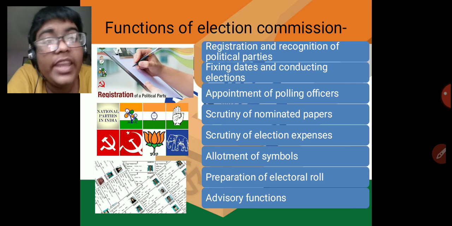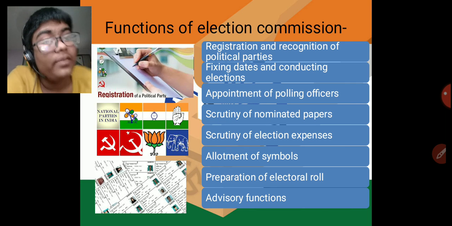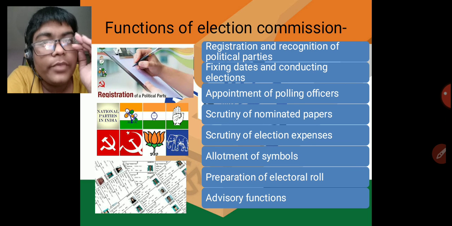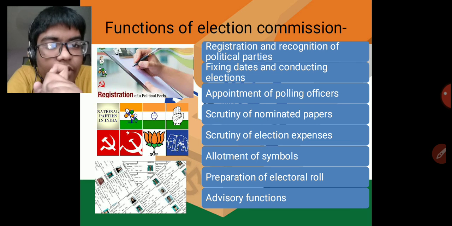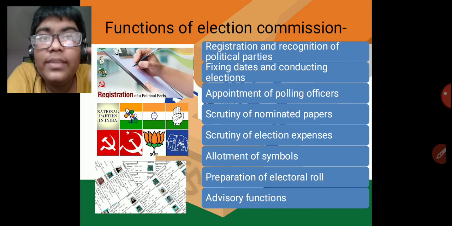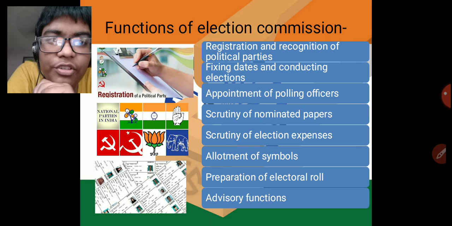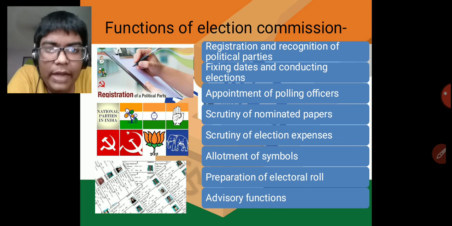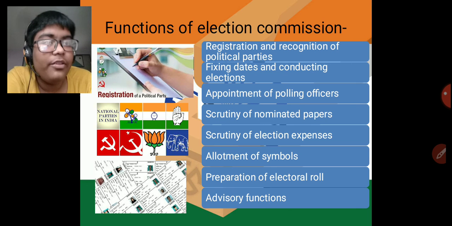That is the checking of the nomination papers. Also, scrutiny of election expenses, that is the checking of the budgets, is done. All that is also done by the Election Commission. The allotment of symbols for the parties is also done by the Election Commission, while preparation of the electoral roll and all other advisory functions are also done by the Election Commission only.